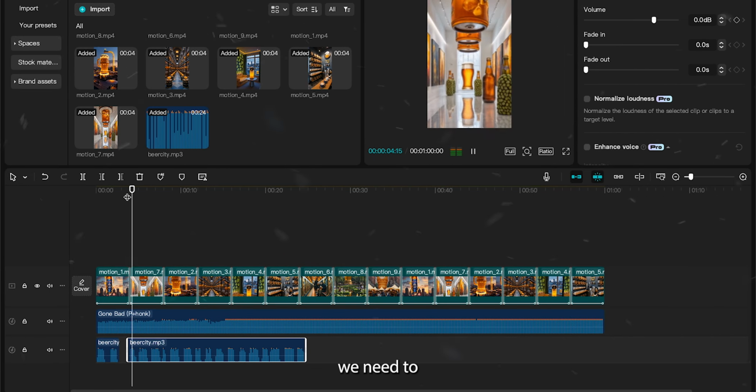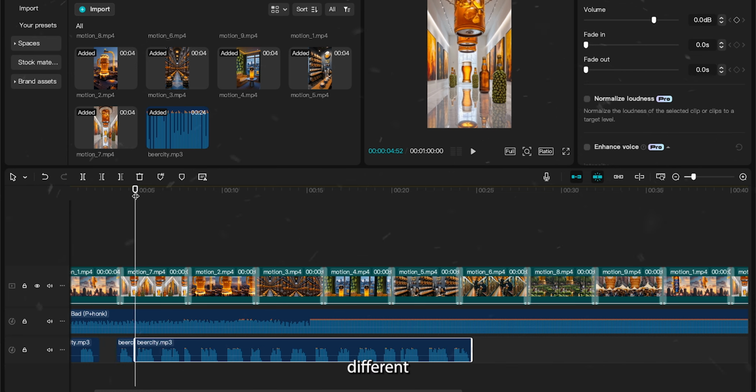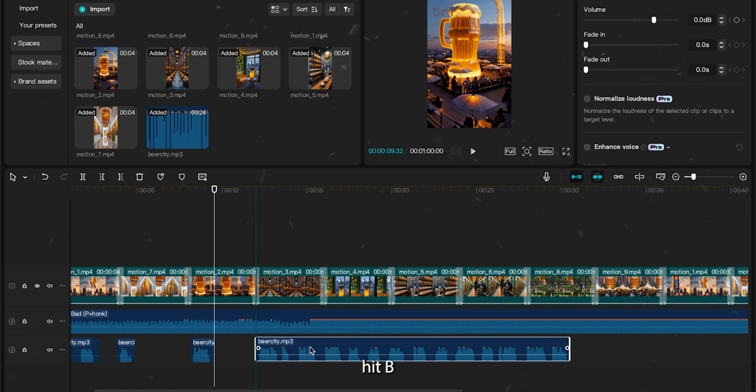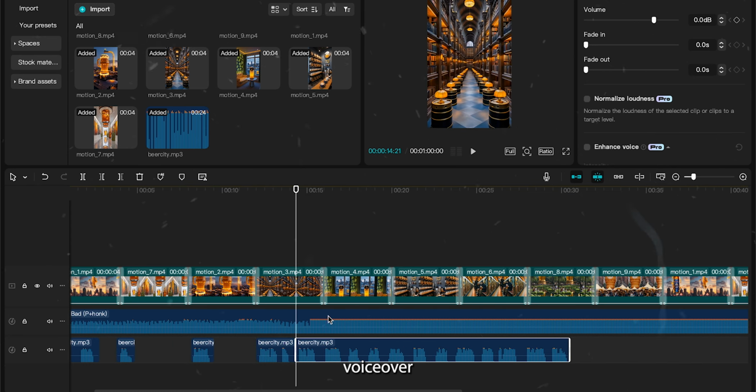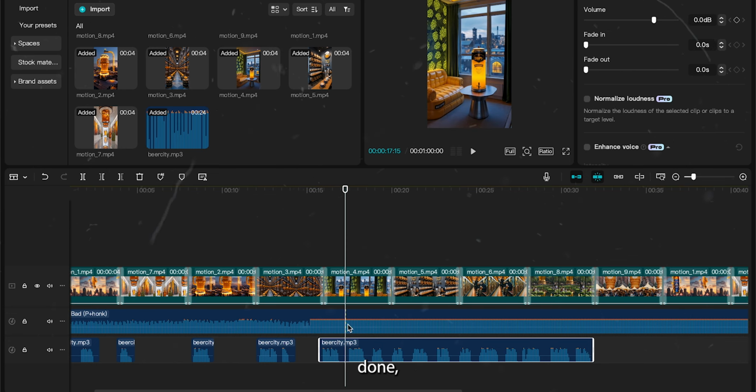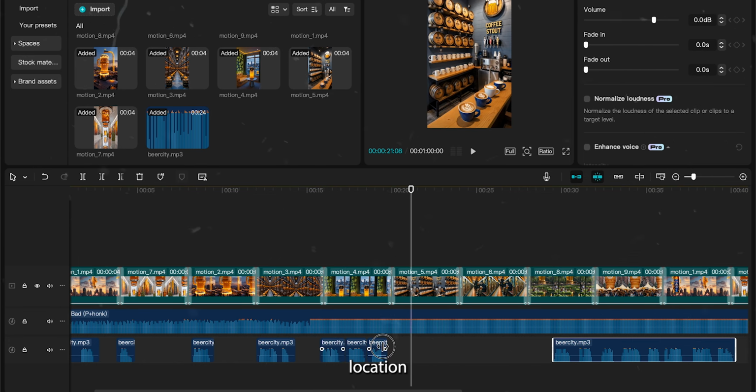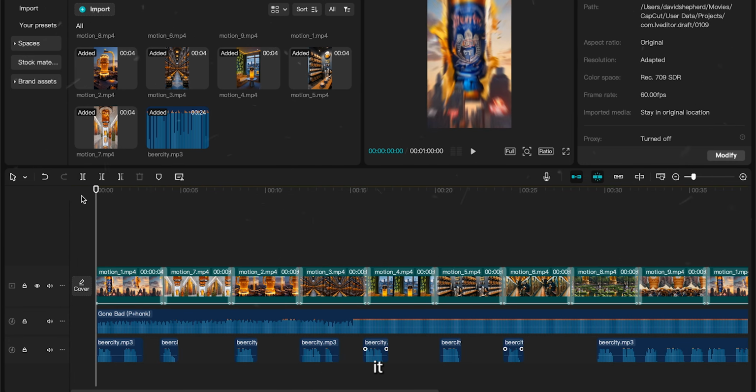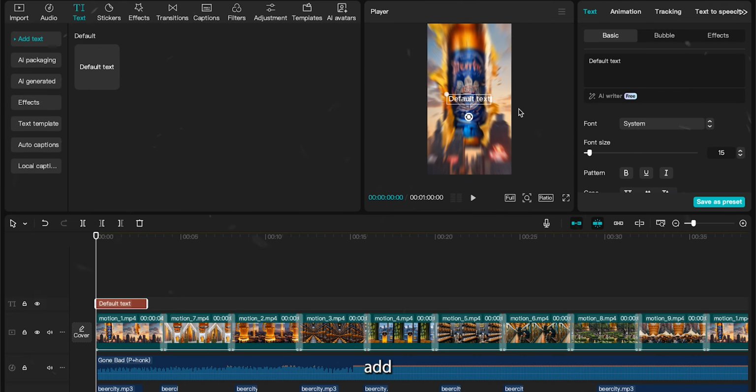Once it's in place, we need to start splitting it up between all of the different locations. To do this, hit B on your keyboard and split the voiceover where necessary. Once that's done, you now need to drag each voiceover location out on the timeline so that it matches the image. Now, let's add some text.